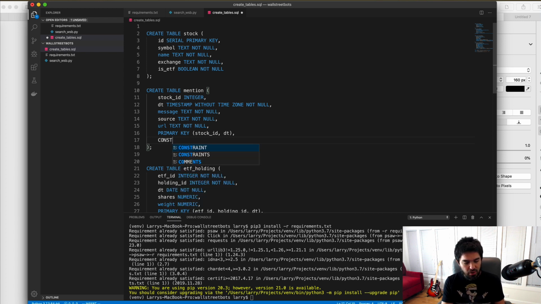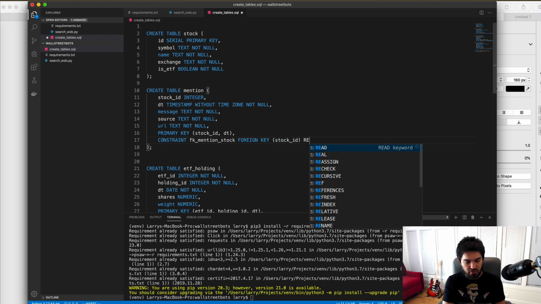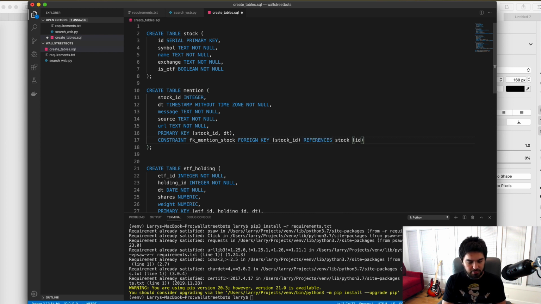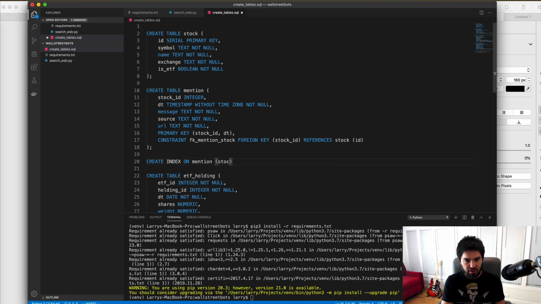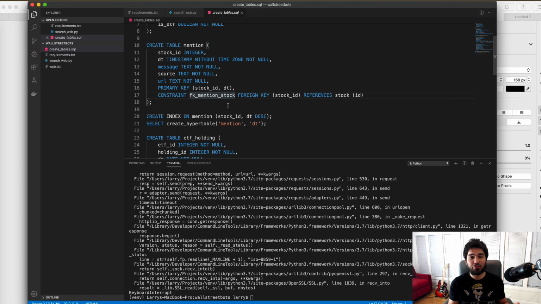And then we can do a foreign key constraint. So I'll do foreign key mention stock, and let's say that's a foreign key stock ID, and that references a stock ID. And then I will also create an index. So I'm going to create an index on mention and do that for stock ID and date time descending. And I will run select create hypertable mention and date time.